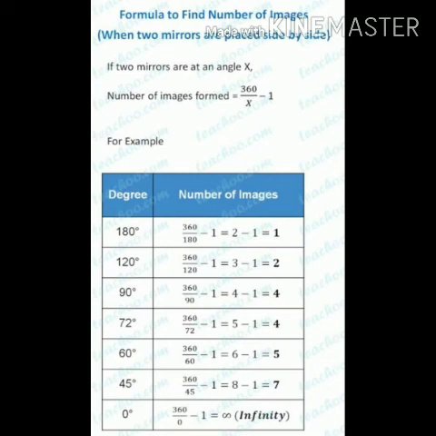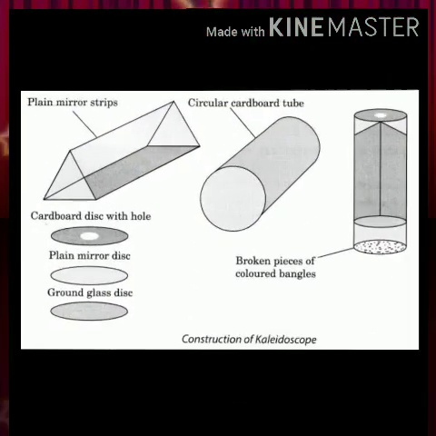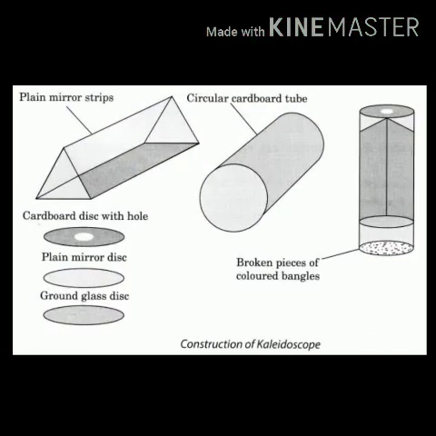You can refer to this. Now one more optical instrument we are going to learn about is the kaleidoscope. Kaleidoscope also works on the basis of multiple image formation. A kaleidoscope is an instrument that contains inclined plane mirrors which produce multiple reflections of colored glass pieces and create beautiful patterns.